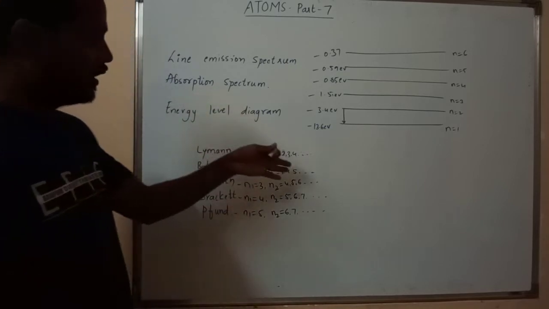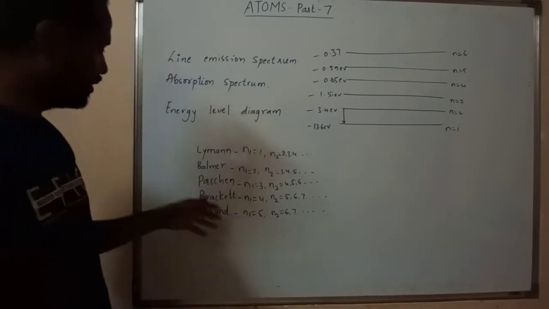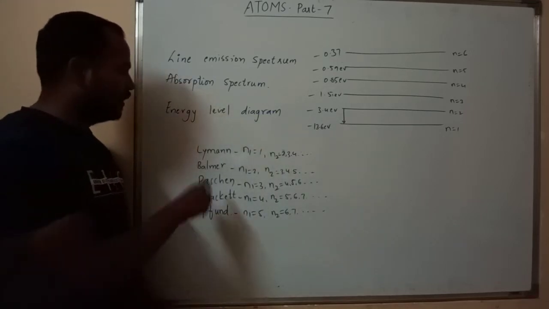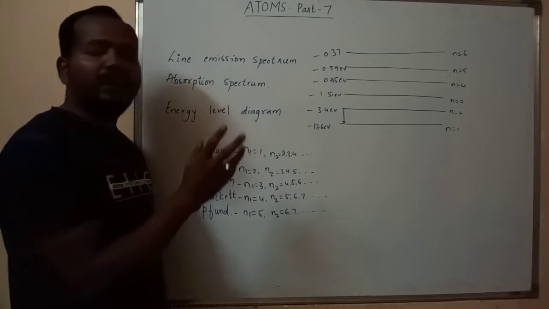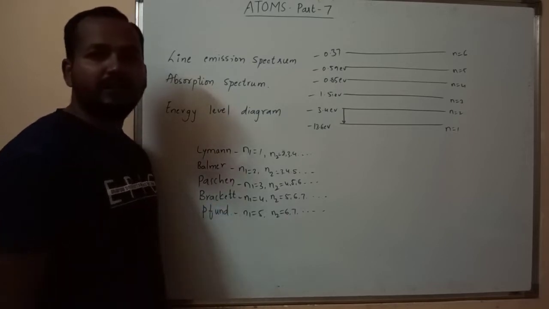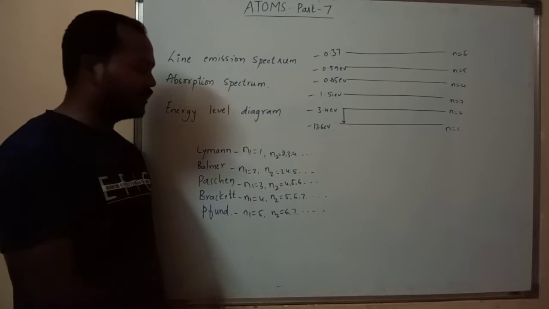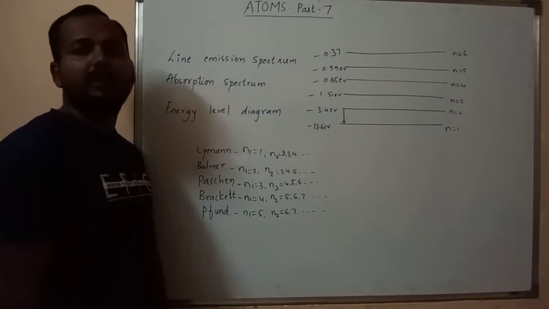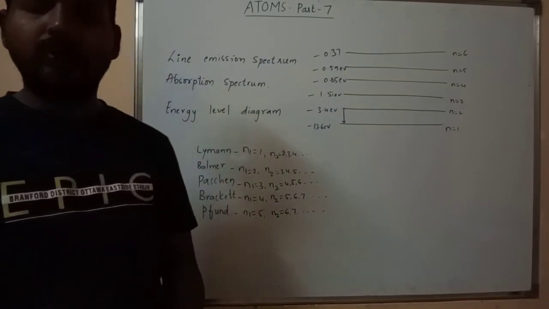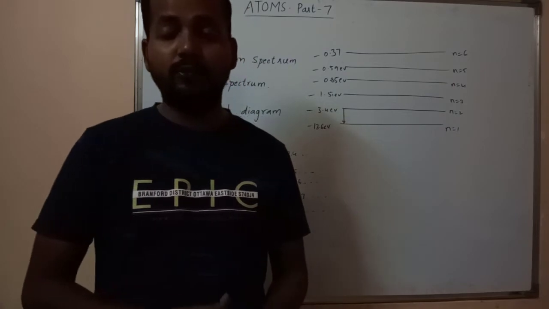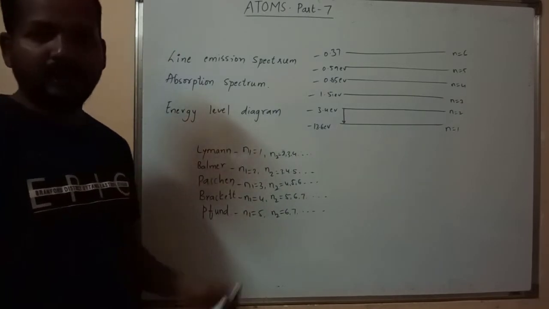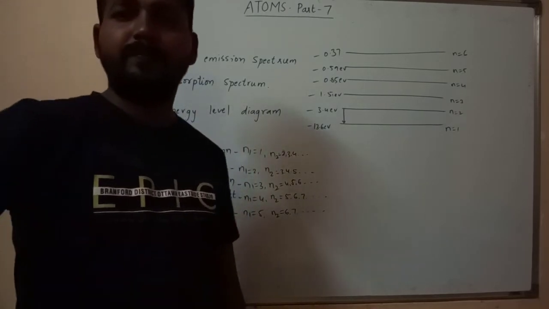So this is the energy level diagram for all these series: Lyman, Balmer, Paschen, Brackett and Pfund. We also come to know that the Lyman series comes under UV, the ultraviolet region, the Balmer series comes under the visible region, and the Paschen, Brackett and Pfund series all come under IR, infrared radiations. Today I'm going to write some formulas, using the Balmer formula to write the empirical formulae for all the spectral lines we are going to study in this topic.